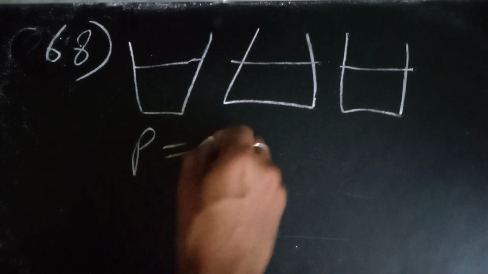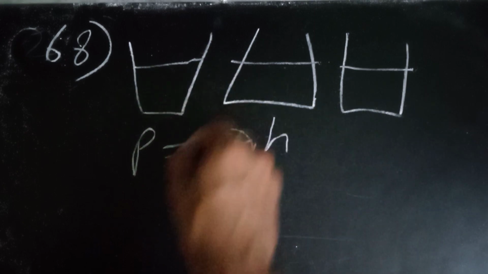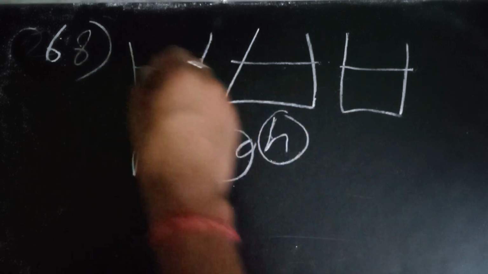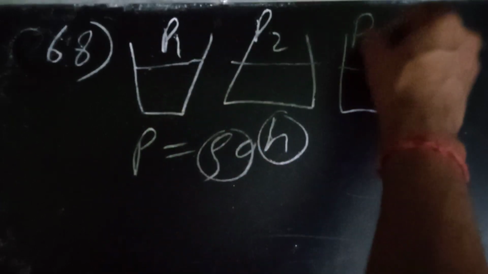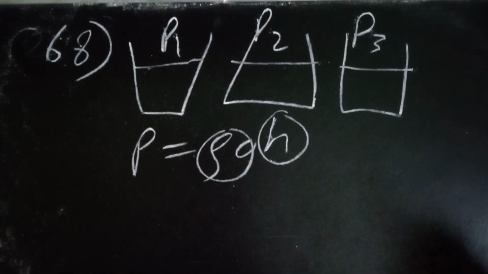We know pressure is equal to rho g h. Rho and g were the same and h is the same, so obviously the pressures p1, p2, p3 will be the same. That is a paradox. So now 68 is done, 69 is next. We have to focus now.